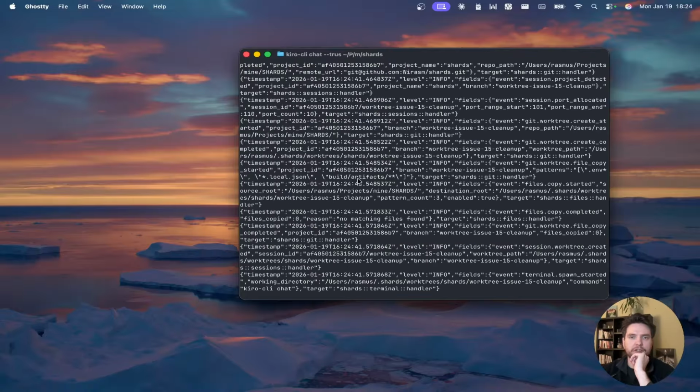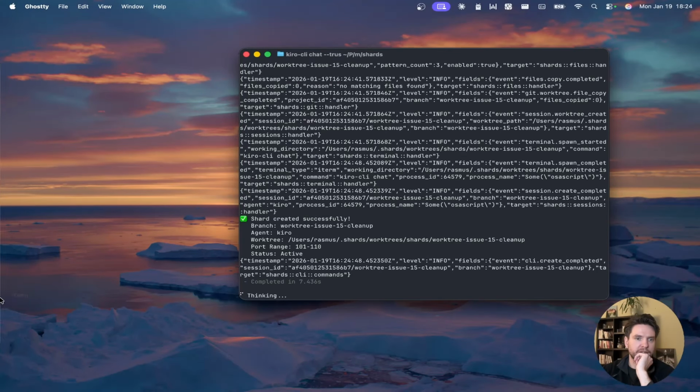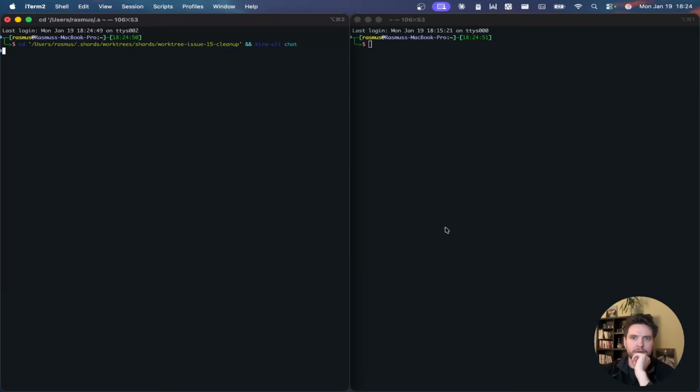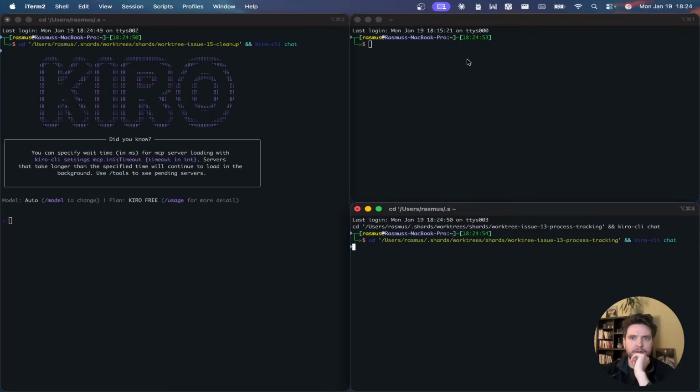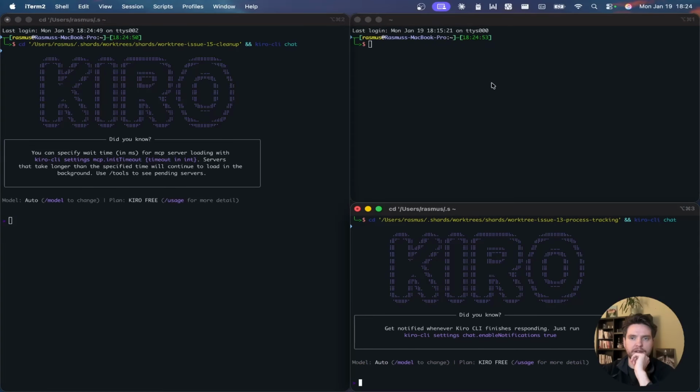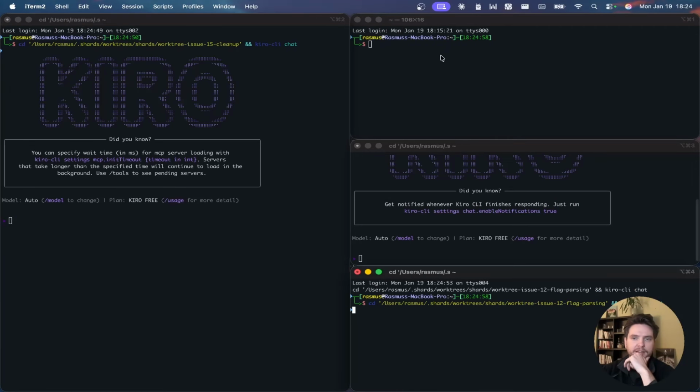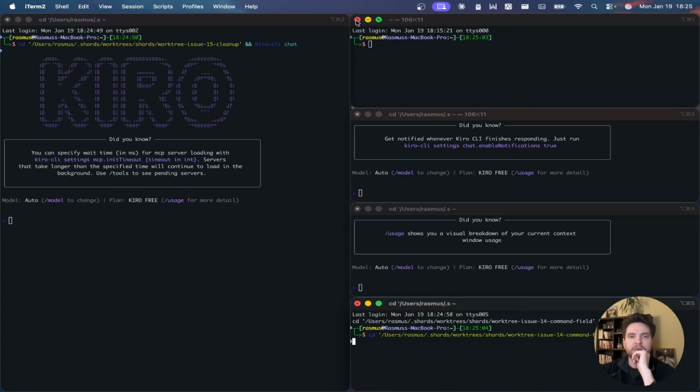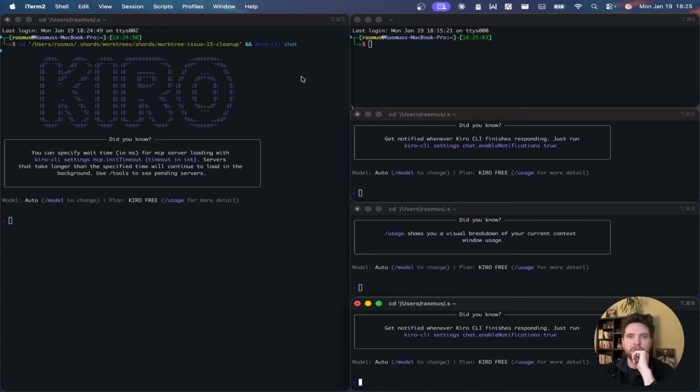So now we see it's starting to run shard commands here. So we should start to see some terminals popping up. We can see 1 here coming, 2, Kiro. So 1 is actually missing. I think this is one of the bugs that we fixed actually. The first time it launches, it opens 2 terminals with only 1 actually launching the agent.